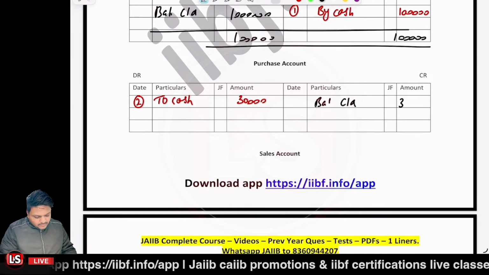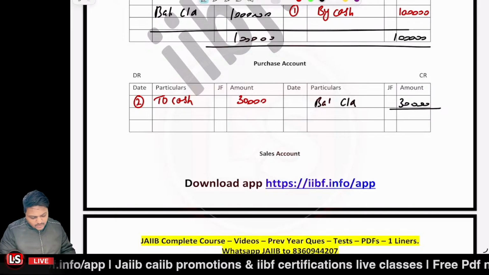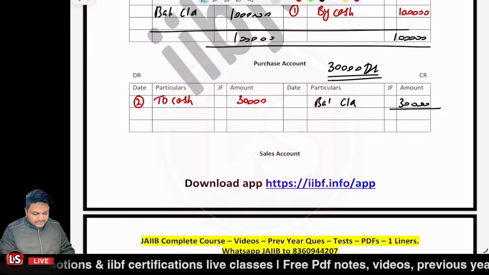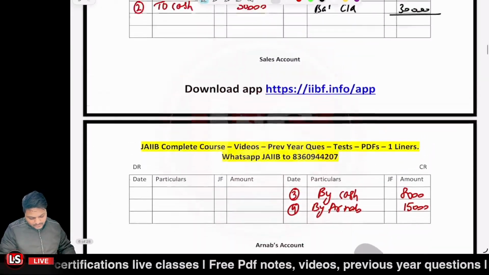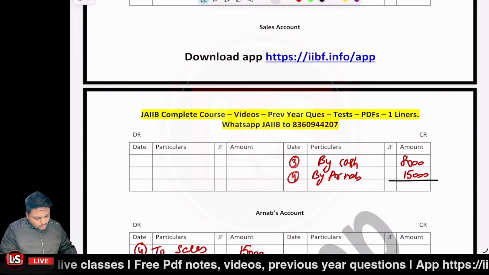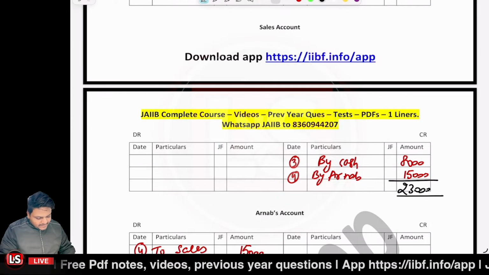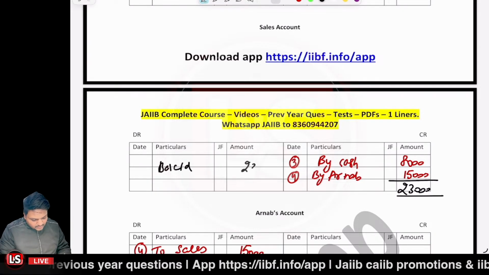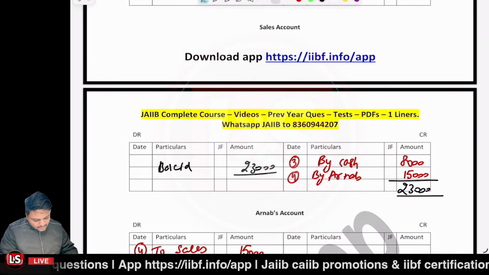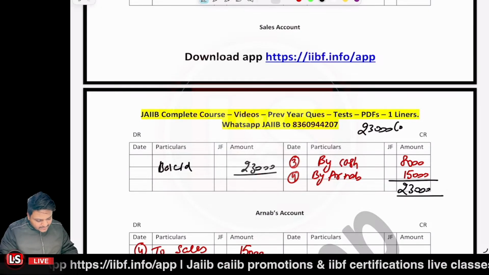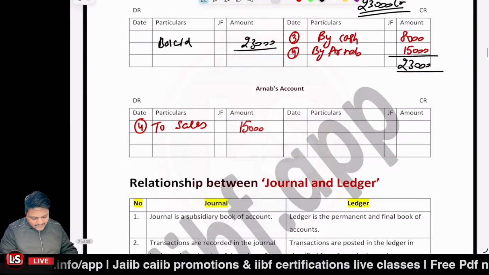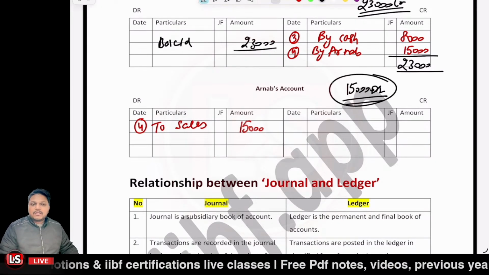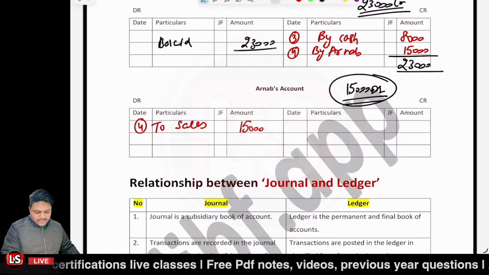And for the third account, purchases account, balance carried down 30,000, and the balance of the account is 30,000 debit, right? And for the other account, sales account, the total is 23,000 credit, and here we are to show balance carried down 23,000. So the balance is 23,000 credit. For the Arnab account, the balance would be 15,000 debit.